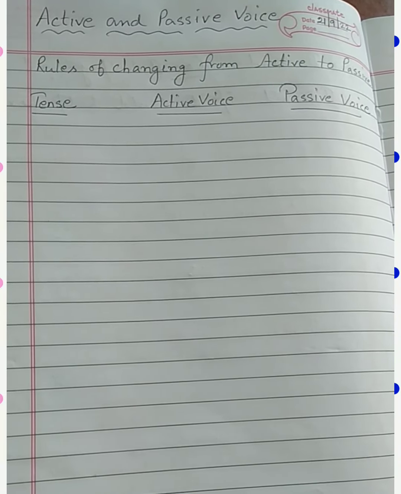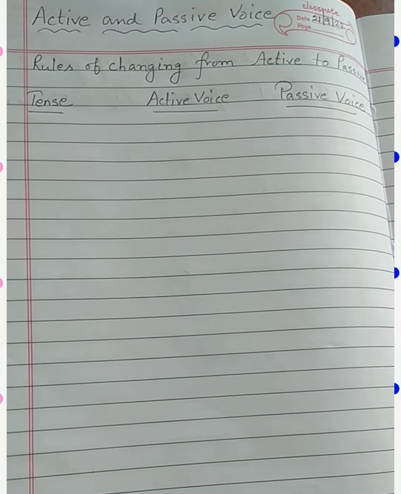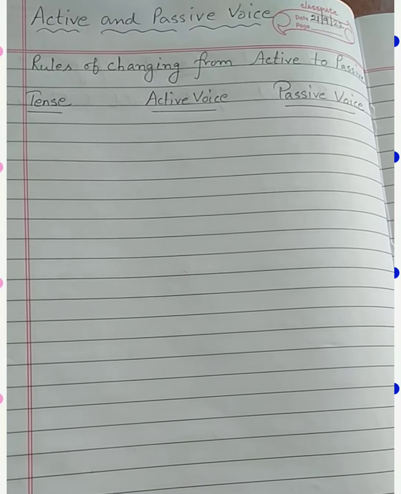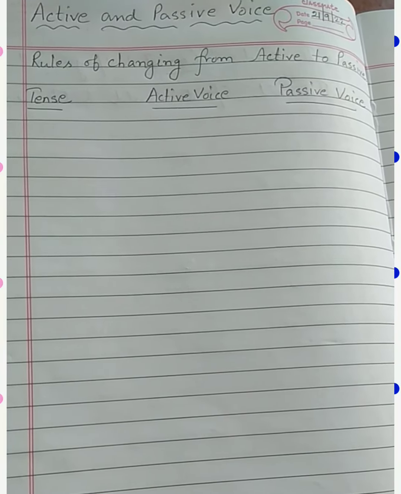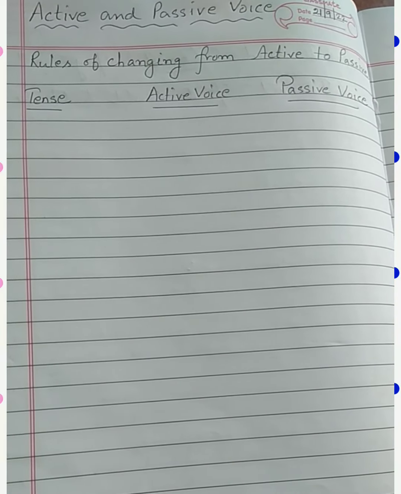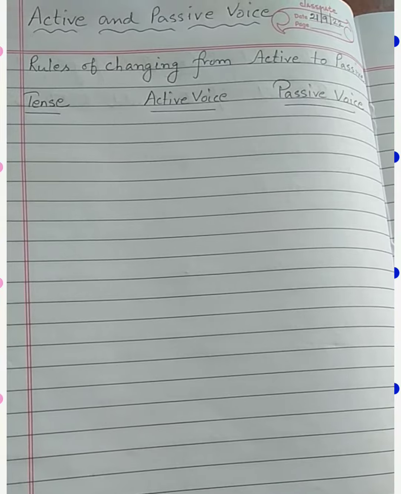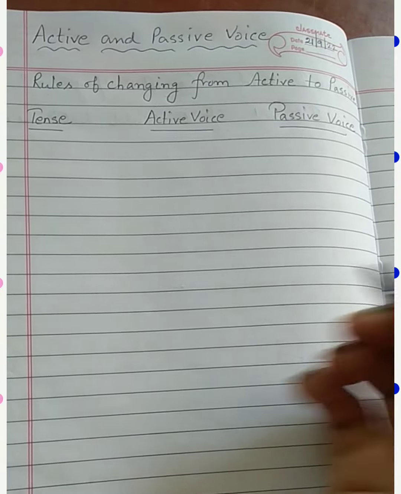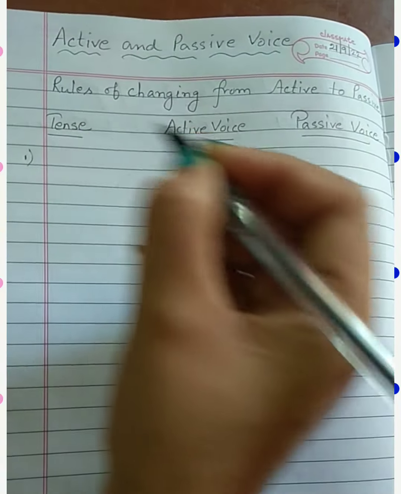Last class, I completed active and passive voice in the case of present tense, how we change from active to passive voice. So, let me start today with how to change active to passive in the case of past tense. Let me start with the example first.